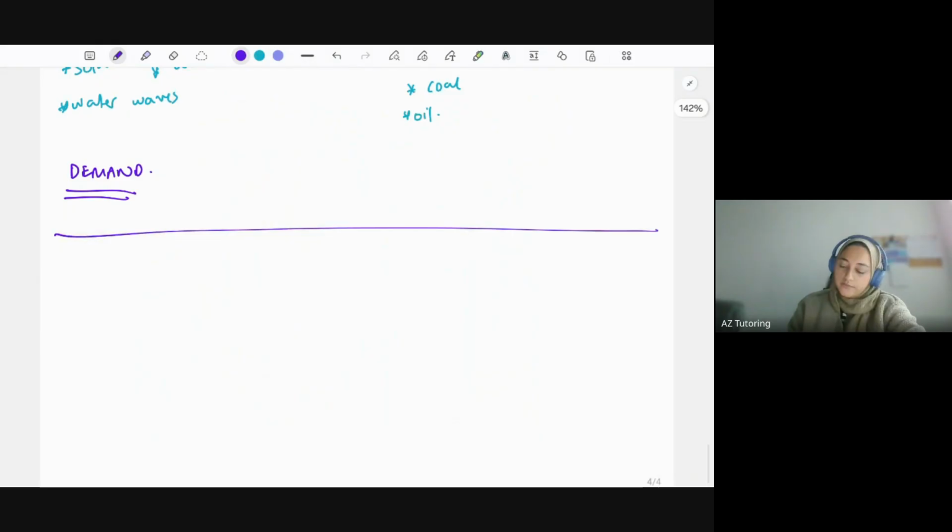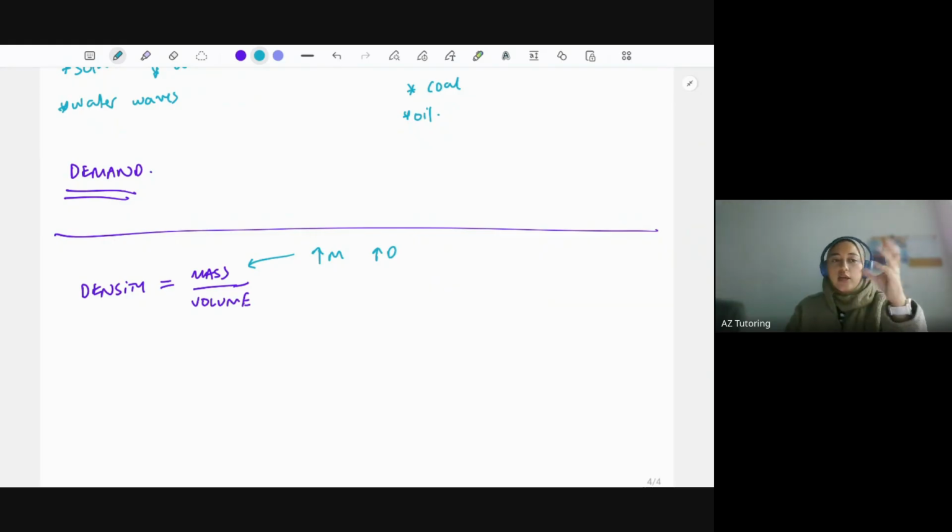So density. You don't need to remember the definition because again, they've given you the equation. It equals mass divided by volume. So let's use the same ideas we've been using before as well. If I increase the mass, then of course the density will increase. So if I increase the numerator value, then the density will also increase. So something that's got more mass inside it, the more dense it is.